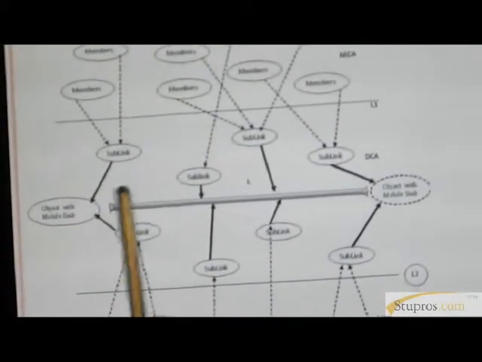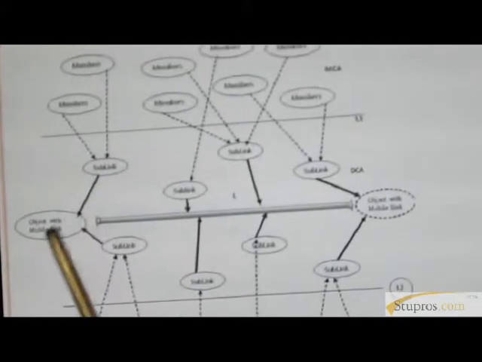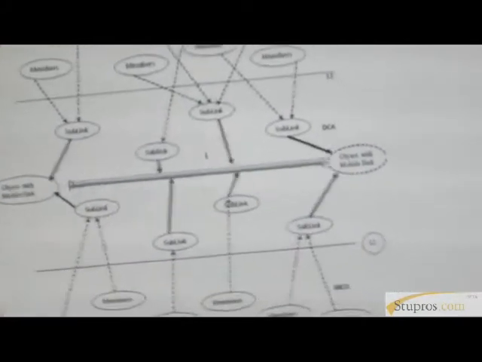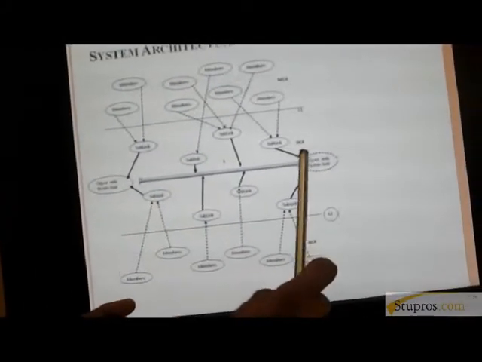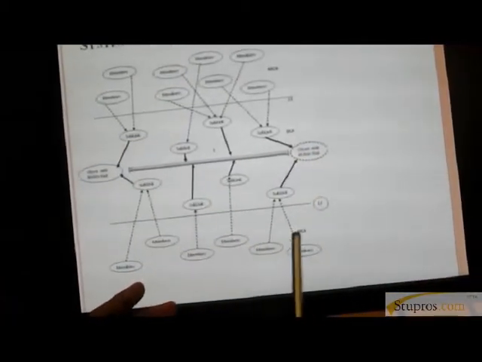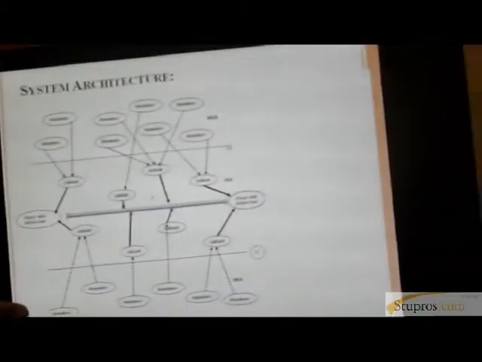When the mobile sink comes here, the subsink will distribute the information to the mobile sink. Likewise, the concept is that the mobile sink will move and collect the whole information from the network. This is the general architecture of our project. Thank you.